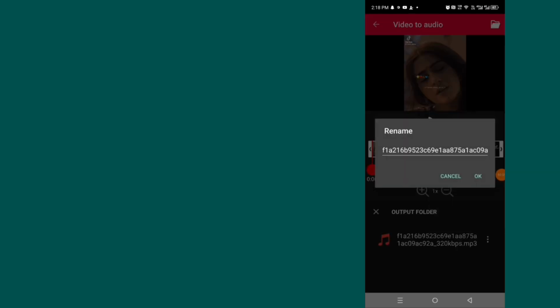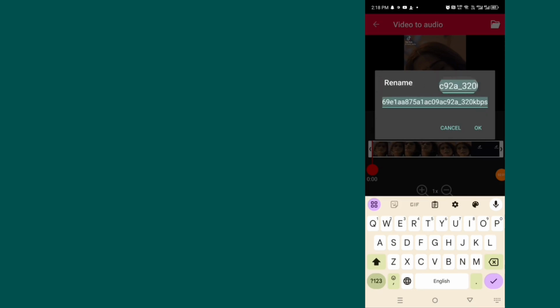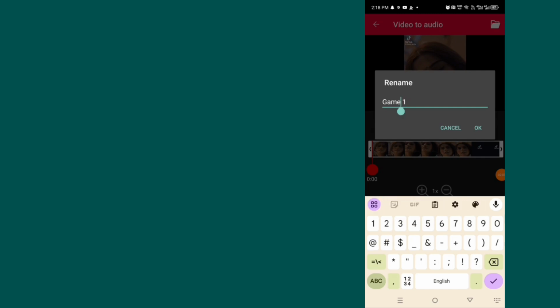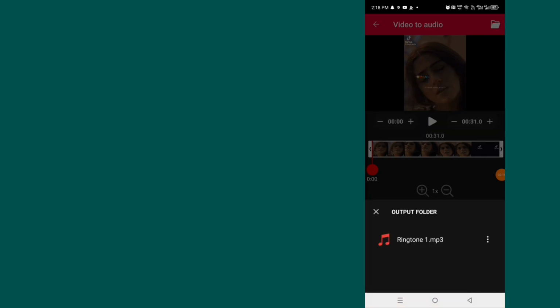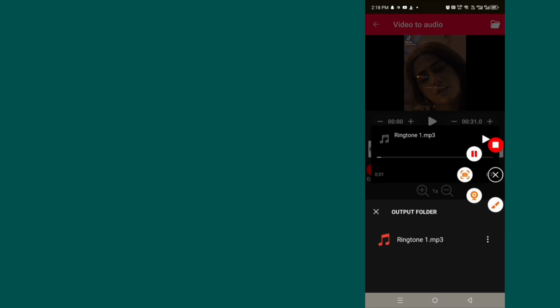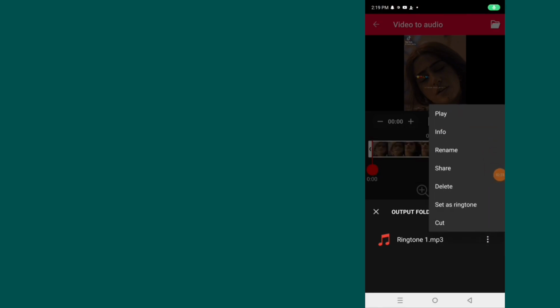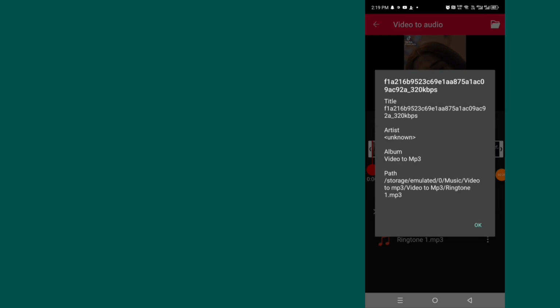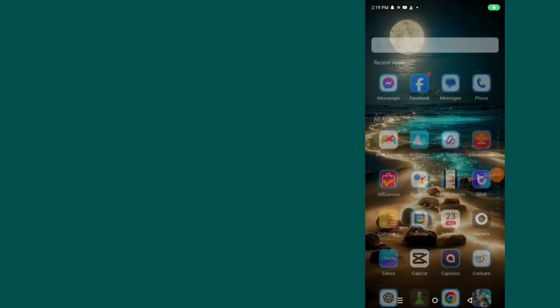After converting, just change the video name so you will find it easily. So make sure the name is unique and easy. After that click on the OK option, and after that click on the three dots to find the path where your video has been downloaded. So just look at it and then click on OK and open your settings.